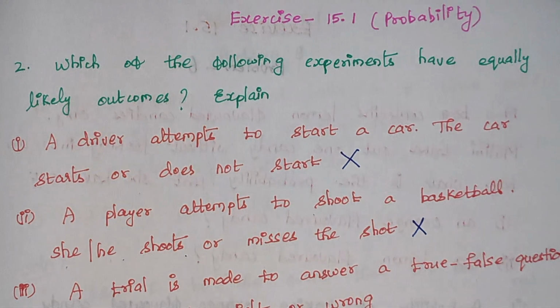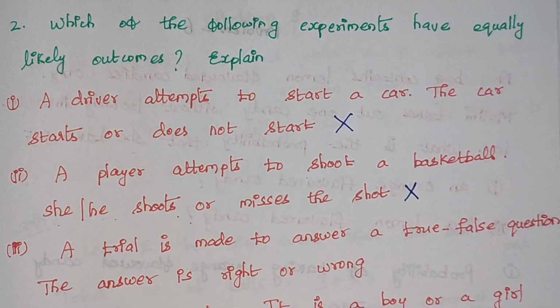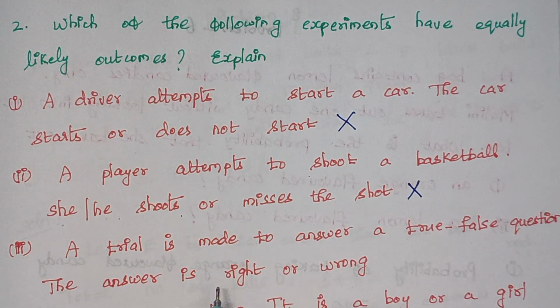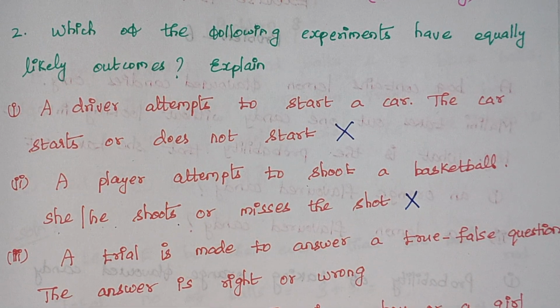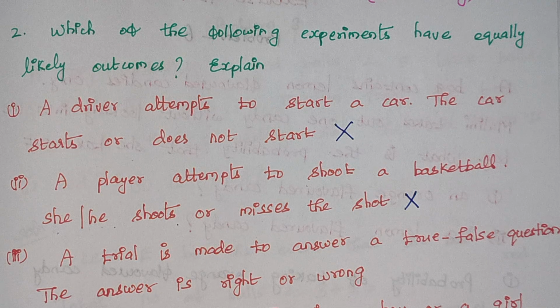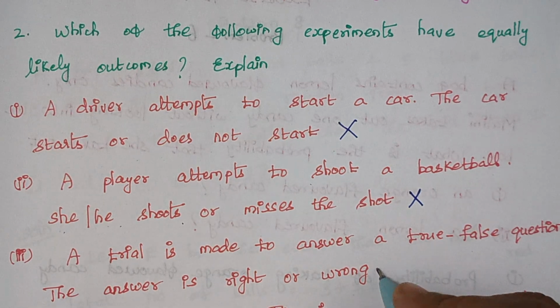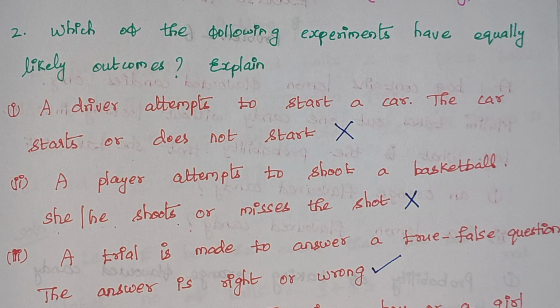Now we will proceed with the third one. A trial is made to answer a true-false question. The answer is right or wrong. So actually this is a true or false question. Either you have to select right or you have to select wrong. So this event is said to be an equally likely outcome event.